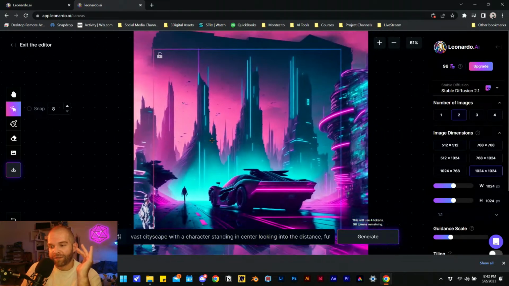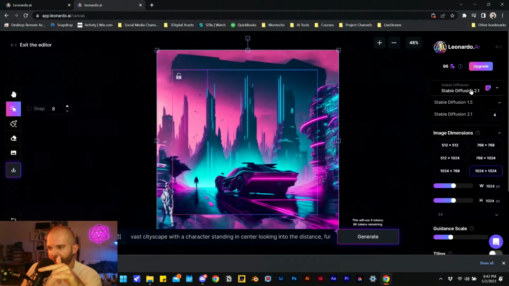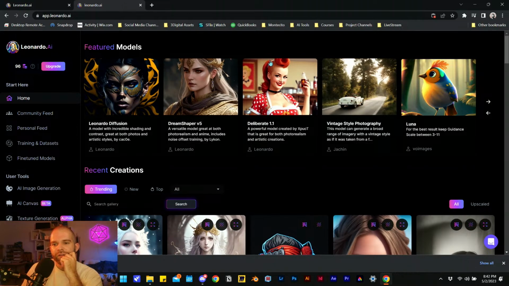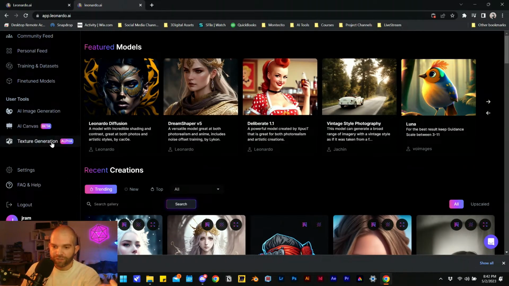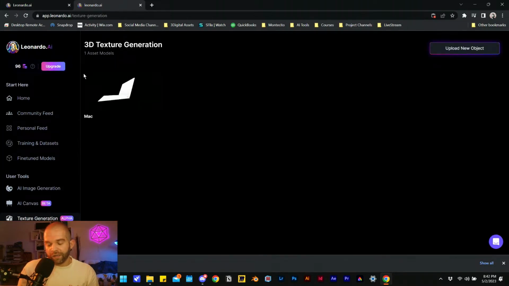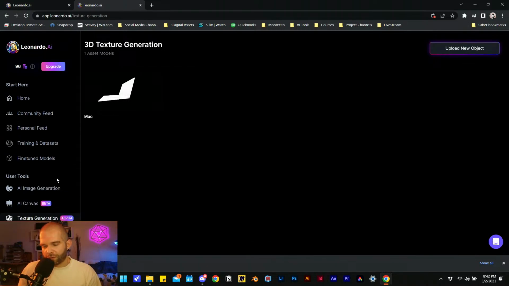The AI canvas is in beta, and that's pretty badass. I imagine when it comes out of beta, I'll be able to use the Leonardo model, which means I'll get more consistent results if I can use the same model I used for generating the image as using the canvas. Texture generation, you know, still an alpha. I suppose it can do something. I can do more tweaking, but yeah, this is just a real introductory overview to what we have here. So we're gonna end the video here.